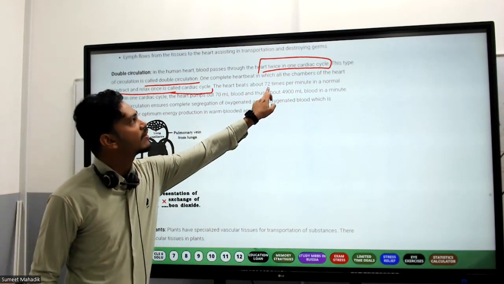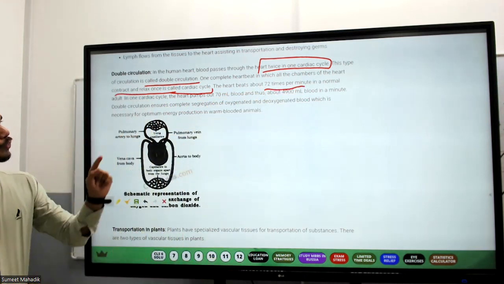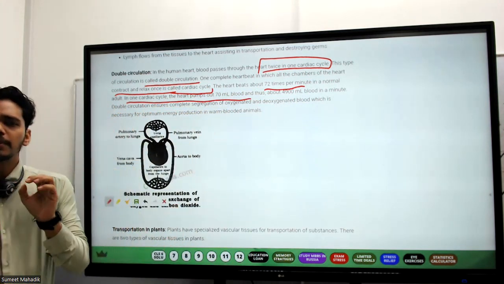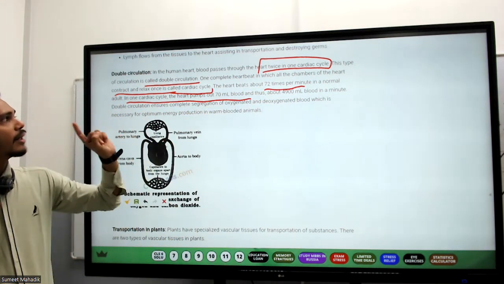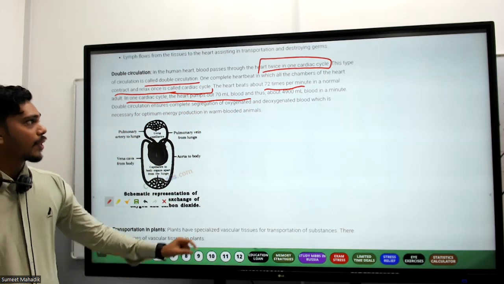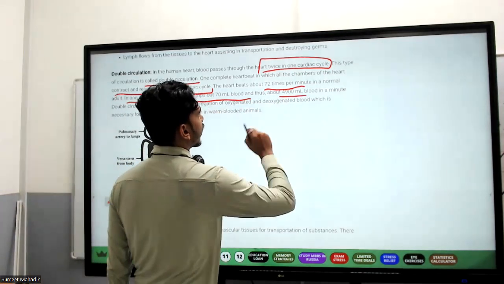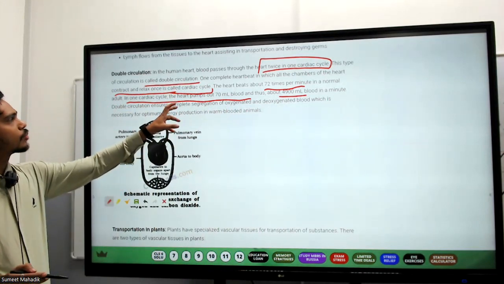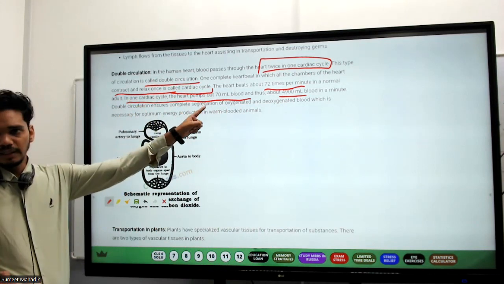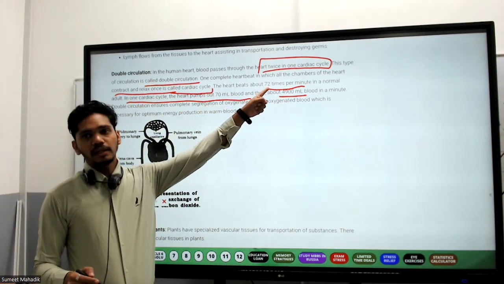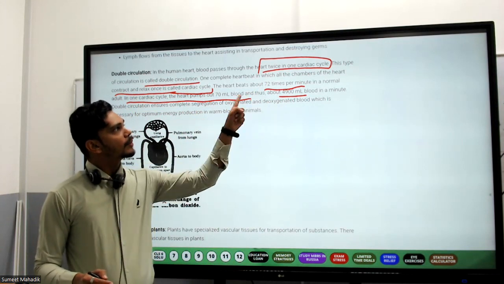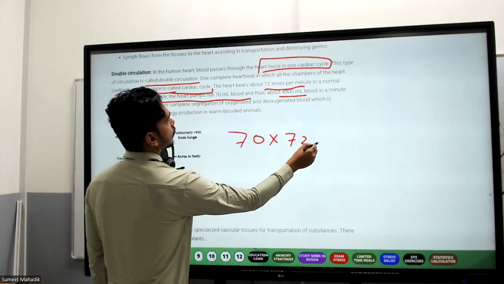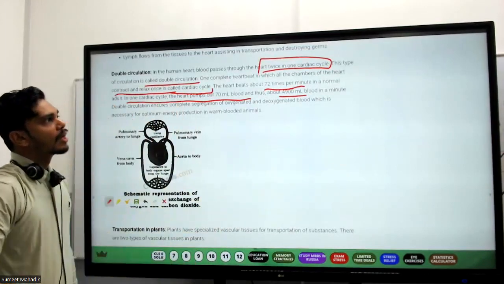The heart beats about 72 times per minute. In one cardiac cycle, the heart pumps 70 ml. How much blood is pumped during one cardiac output? 70 ml. Now, about how much in a minute? Around 5000 ml of blood. The calculation is: in one cardiac cycle there is 70 ml, and the heart beats 72 times, so 70 into 72 gives you that value, the blood pumped in a minute.